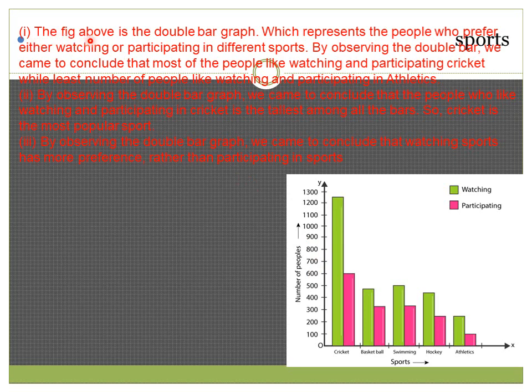The first one: the figure above is the double bar graph which represents the people who prefer either watching or participating in different sports. By observing the double bar graph, we came to conclude that most of the people like watching and participating in cricket, while the least number of people like watching and participating in athletics. The maximum number of people prefer to watch the cricket match rather than athletics.